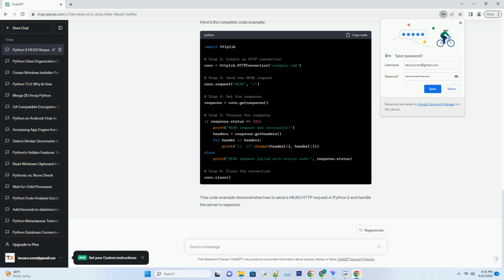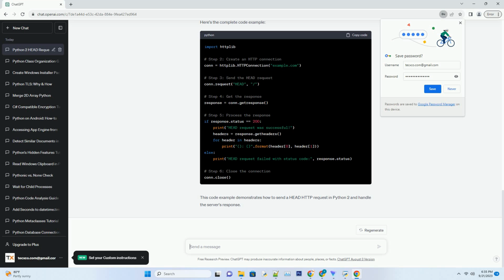Step 4. Get the response. After sending the HEAD request, you can retrieve the server's response using the getresponse method. Step 5. Process the response. You can then process the response to extract information if needed.